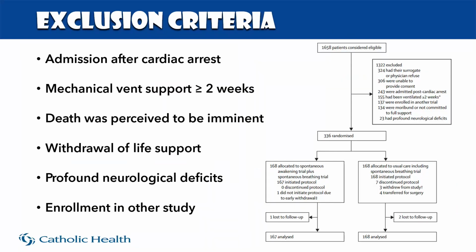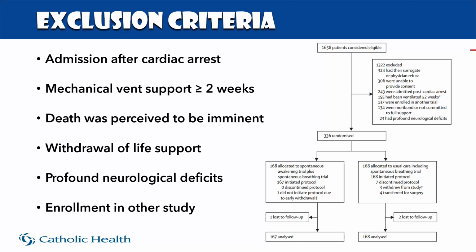Now let's take a look at the exclusion criteria. So admission after cardiac arrest, folks were excluded. If people were on mechanical ventilation for 2 weeks or greater, they were excluded. I want to point out once again, all patients were screened on day 1 of the trial. So when that trial started, they went to all their ICUs and started screening their patients. So if there was a patient in there that was on the ventilator for 2 weeks or greater, they were excluded. Other exclusions: death was perceived to be imminent, there was withdrawal of life support, profound neurological deficits, or they were enrolled in another study.